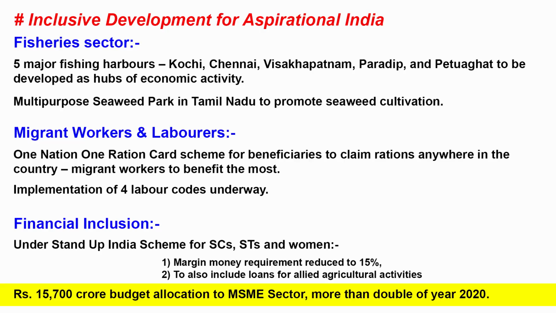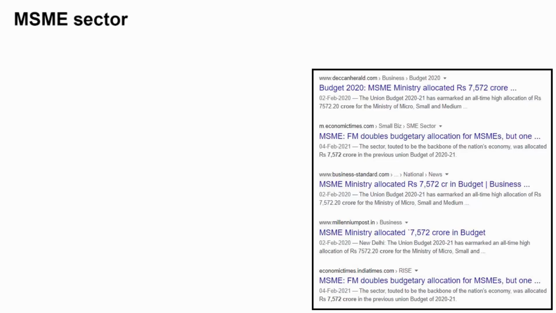And the last point is the Rs 15,700 crore budget allocation to the MSME sector, more than double that of the year 2020. In last year's budget, the MSME ministry allocated Rs 7,572 crore. This year this amount got doubled. Let me explain what the MSME sector is.